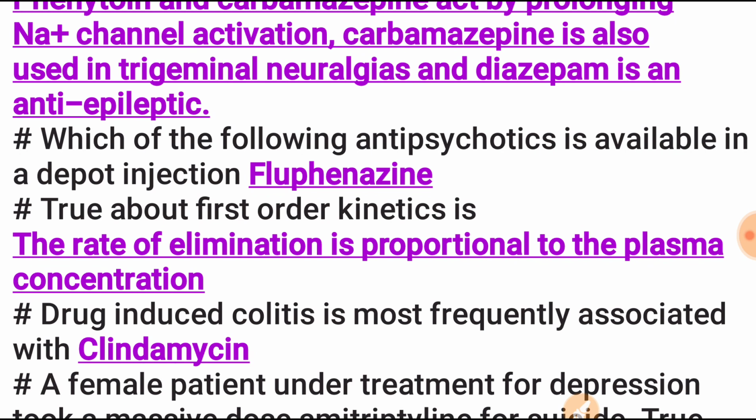True about first order kinetics: the rate of elimination is proportional to plasma concentration to the power of the order of the reaction.